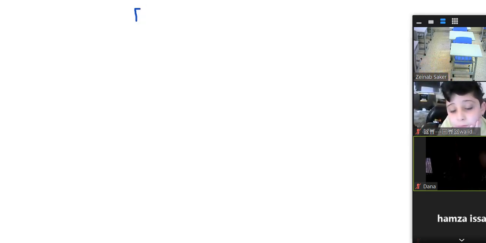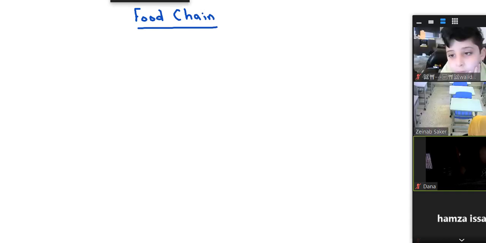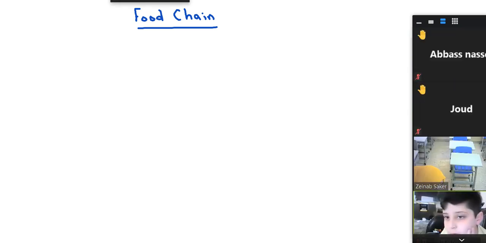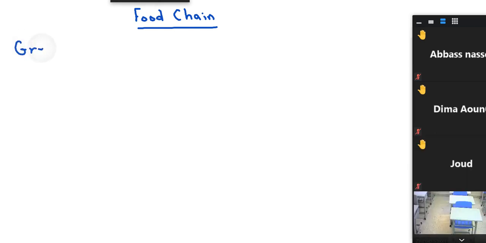Before moving to this new lesson, I have to revise with you some notes about food chain. But first, I have to choose a student to give me an example of a food chain. Please, who can give me an example of a food chain? Walid, what does the food chain start with? Yes, excellent. The food chain starts with a green plant.